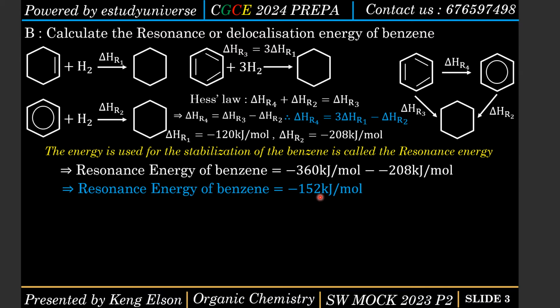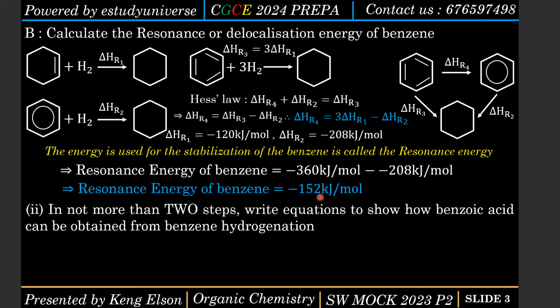If you got it right, confirm. Okay, next question. In not more than 2 steps, write equations to show how benzoic acid can be obtained from benzene. So this hydrogenation is not supposed to be there. I think it's a typing error I did, so cancel hydrogenation. So in not more than 2 steps, write equations to show how benzoic acid can be obtained from benzene.